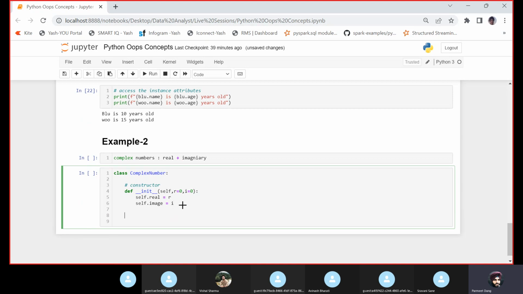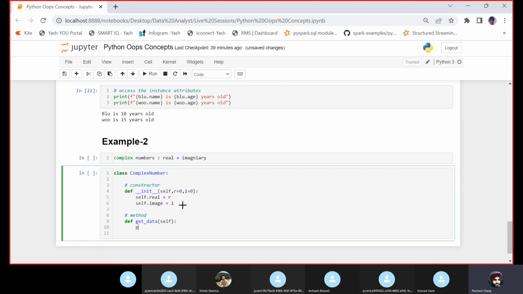Now I am creating another function, let's say a method. In this method, I will just get the data: get_data, with only self. And here I will write print, let us just print that data: self.real and self.imaginary part.